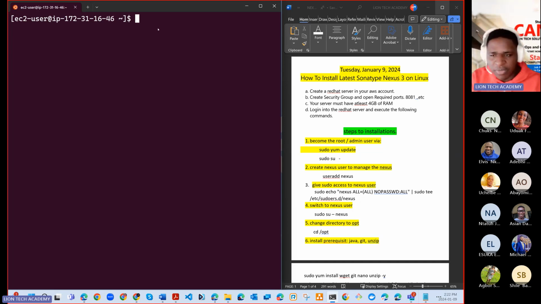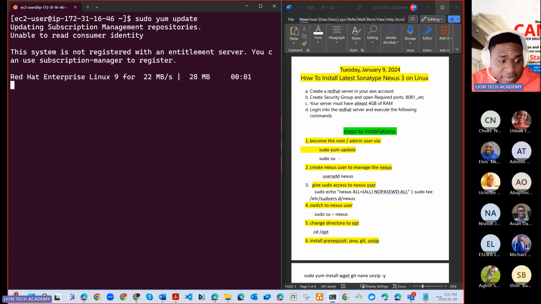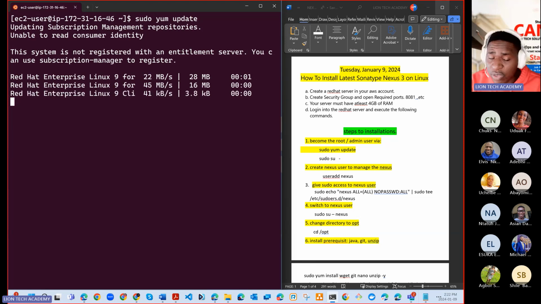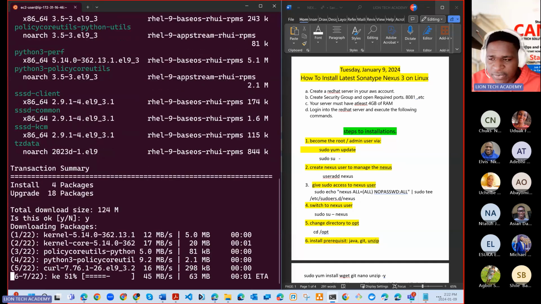we want to first of all update the system. Sudo what? Sudo yum update. Hit enter like that. So you see that when you run yum update on the Red Hat server, you get a different kind of message. Why? Because Red Hat server is not totally free, right? It's not as free as Ubuntu.